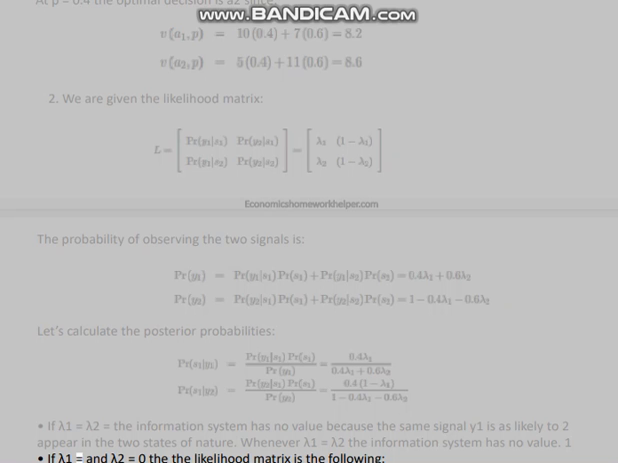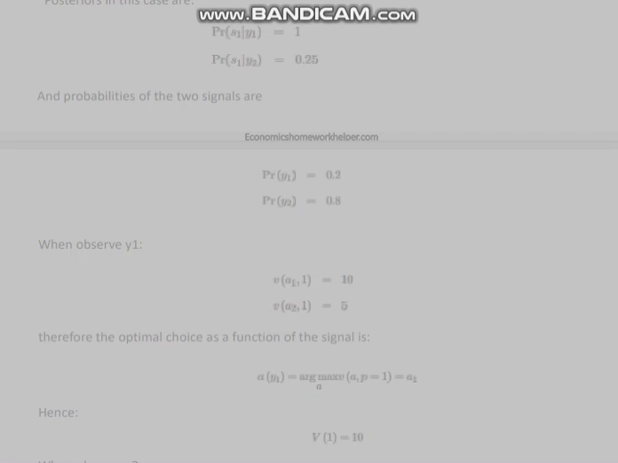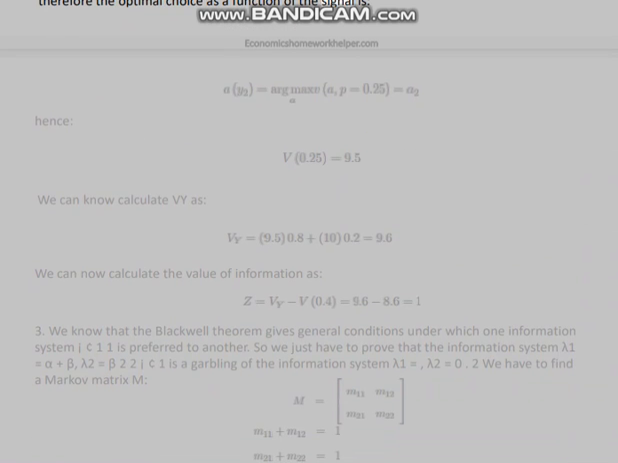If λ1 equals 1/2 and λ2 equals 0, the likelihood matrix is the following. Posteriors in this case are as follows, and the probabilities of the two signals are as follows. When we observe y1, therefore the optimal choice as a function of the signal is as follows. When we observe y2, therefore the optimal choice as a function of the signal is as follows. Hence, we can now calculate V(y). We can now calculate the value of information as 3.